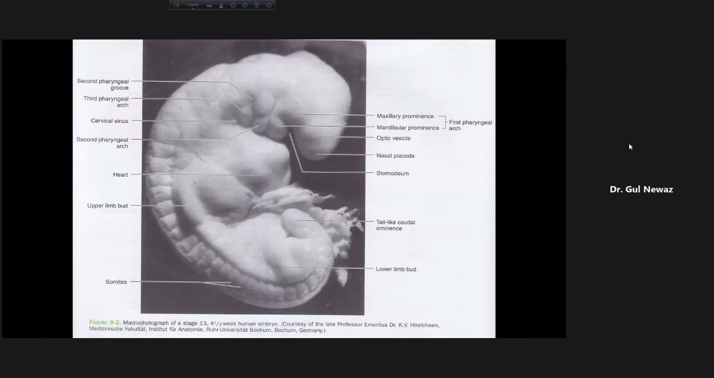Then this maxillary prominence will give rise to your maxilla, your zygomatic bone, and your squamous part of the temporal bone. And the mandibular prominence will give rise to the mandible. So here is our mouth. This is the stomodeum. Here is the buccopharyngeal membrane. Here is the upper jaw, that is the maxilla, the zygomatic bone and the squamous part of the temporal bone, and here is our mandible. So these bones are derived from the mesoderm of the first pharyngeal arch, or the mandibular arch.